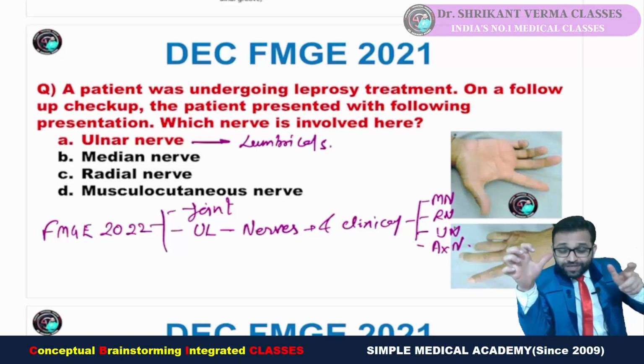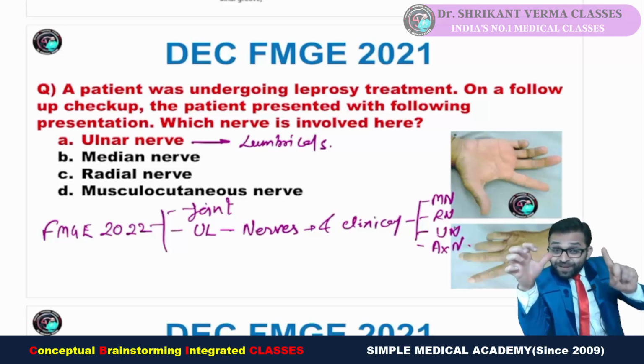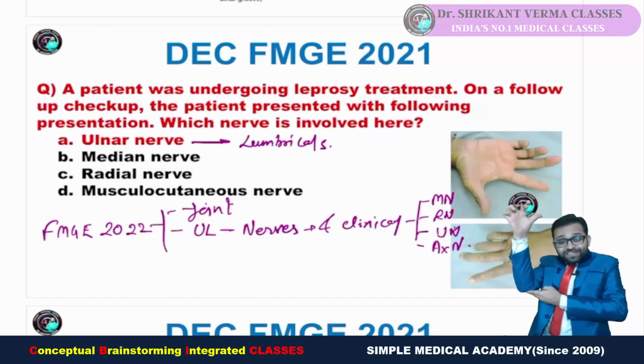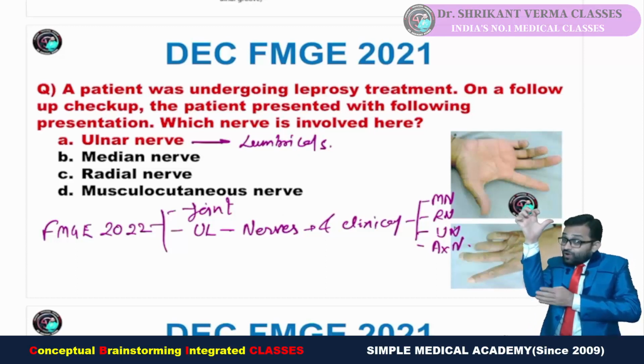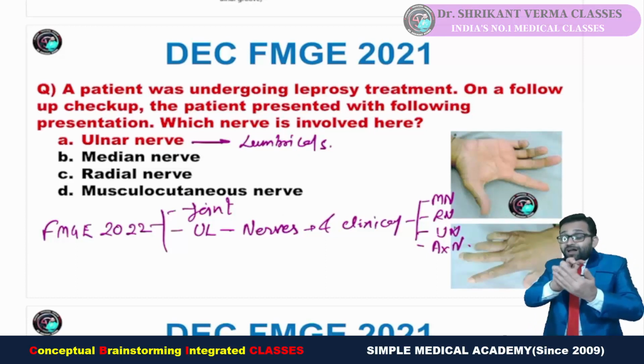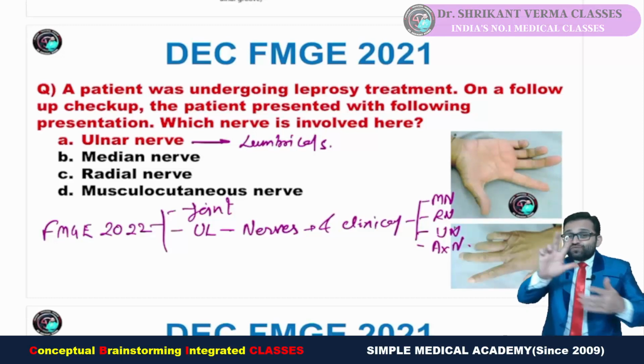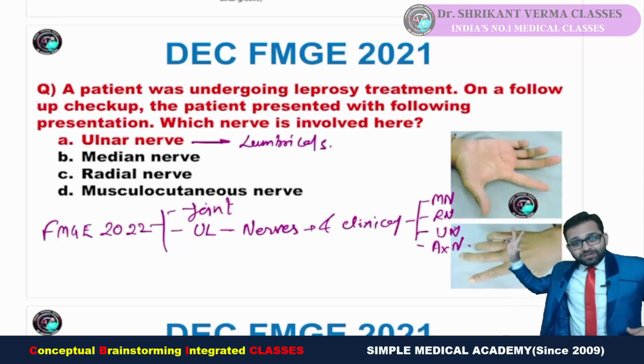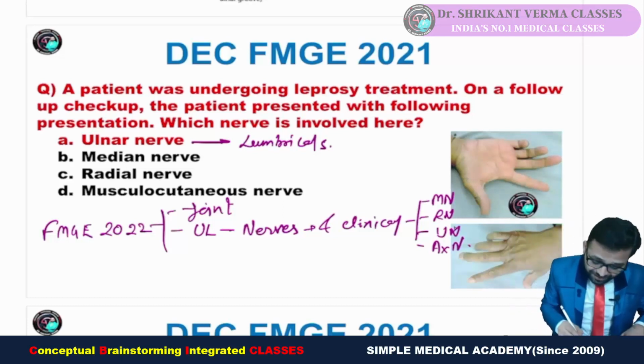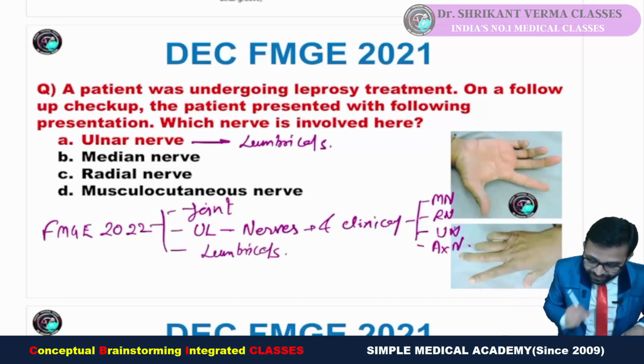I'm just giving the quick review because we had discussed this already in our previous classes. If there is ulnar nerve damage, especially in leprosy, the ulnar nerve gets thickened and damaged. So only the ulnar side, the third and fourth lumbricals, are affected. These two fingers are normal, but the two medial side fingers are in a clawing position. Remember, this is a very important topic, lumbricals.